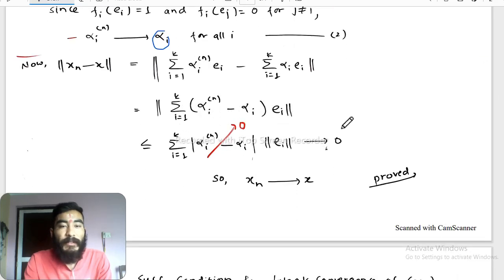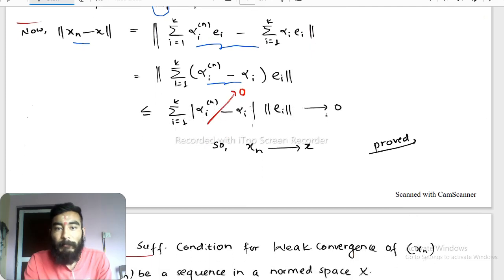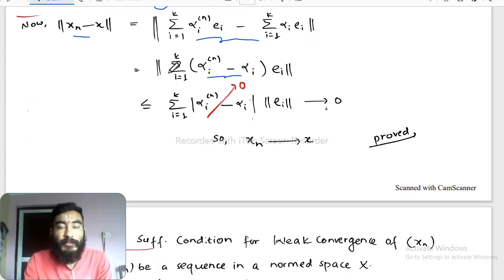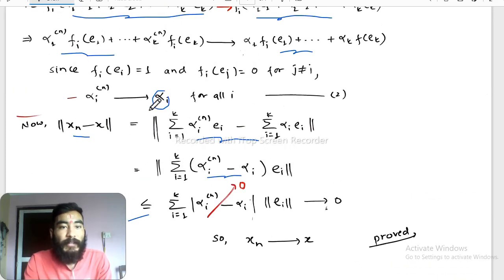Now finally, to show xn converges to x strongly, the norm of xn minus x equals these two quantities, simplify, use the property of the norm, it is less than or equal to this quantity. Now we have alpha i n converges to alpha i.